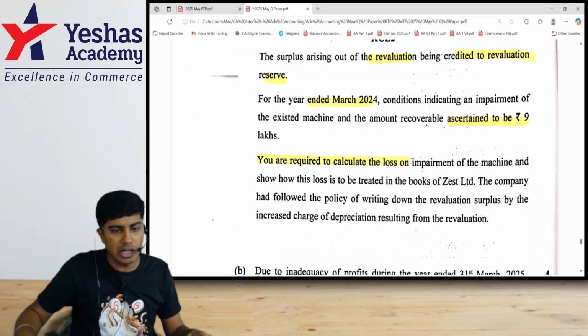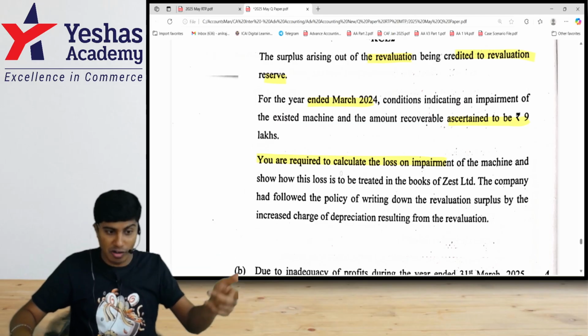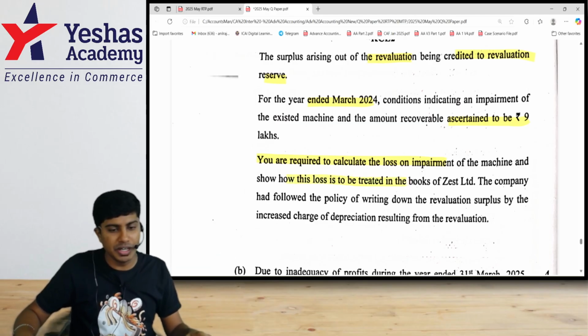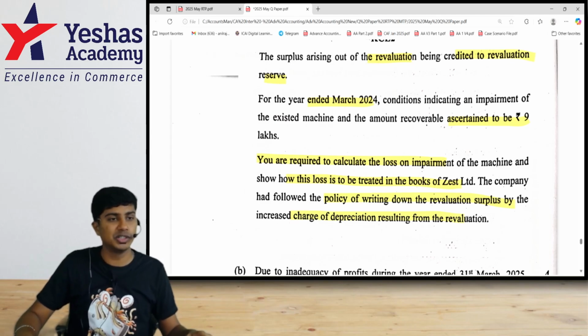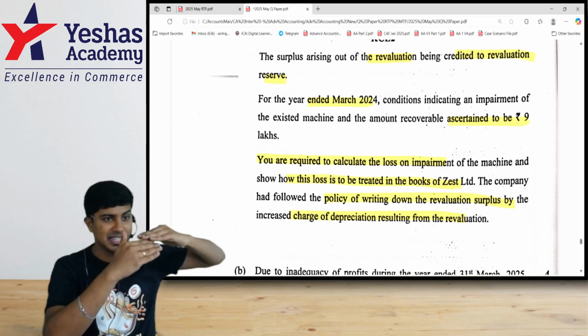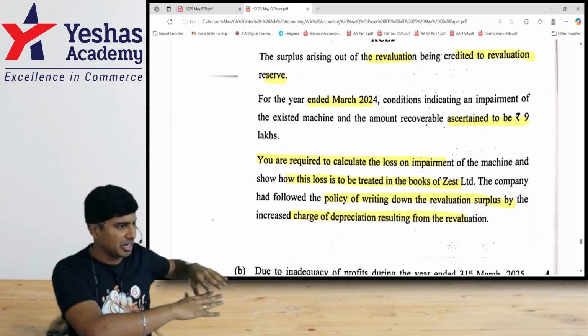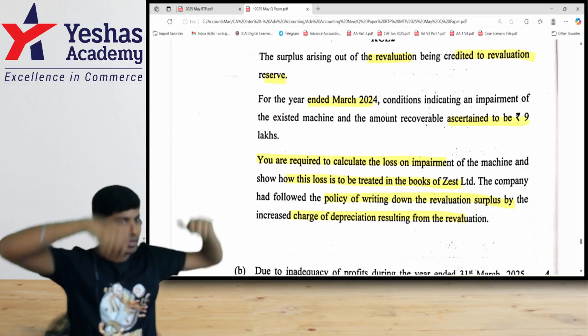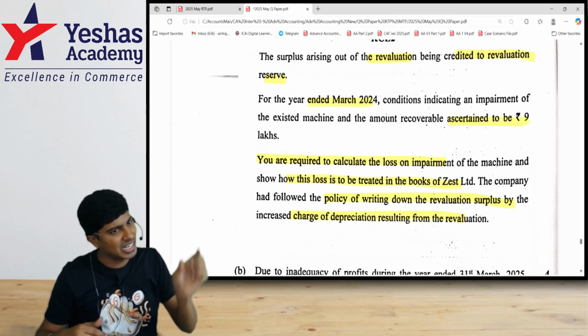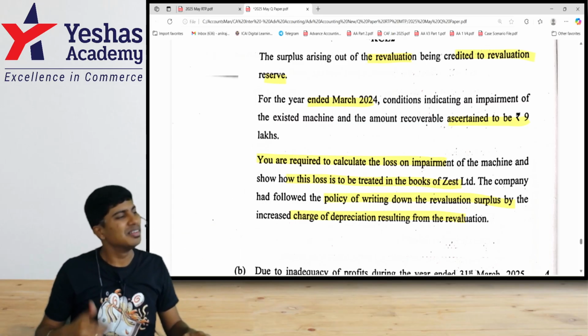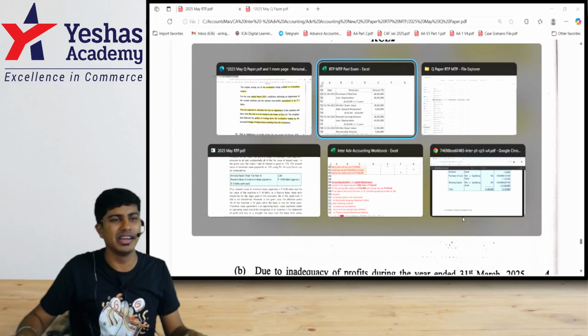You are required to calculate loss on impairment of the machine. Show how this loss will be treated in the books. For that, you should give me some information. The company had followed the policy of writing down the revaluation surplus by the increased charge of depreciation resulting from revaluation. When you revalue the asset upward, the asset price went up. Before revaluation, whatever price of the asset was there, that should have been depreciated. When you increase the value, depreciation will increase, no? To decrease that, they're transferring revaluation reserve to P&L. Basically, they're writing revaluation reserve to P&L every year, little by little.